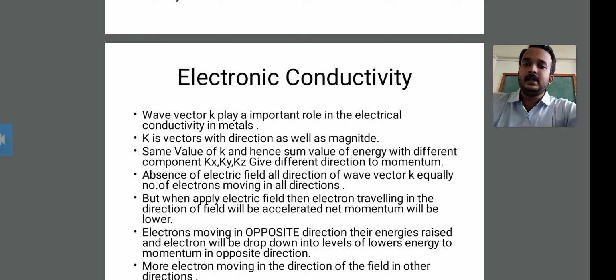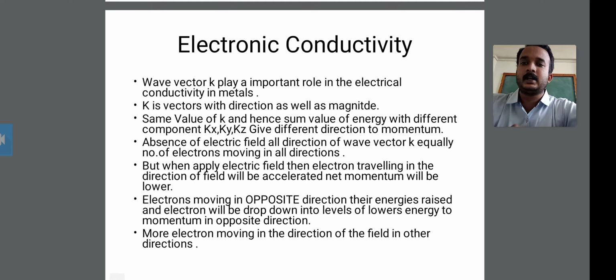In this lecture we will discuss electronic conductivity. The wave vector k plays an important role in electrical conductivity in metals. It is said that the wave vector k plays an important role in electrical conductivity in metals.